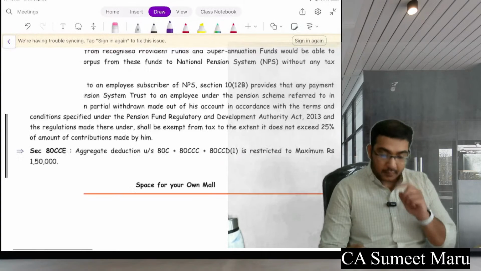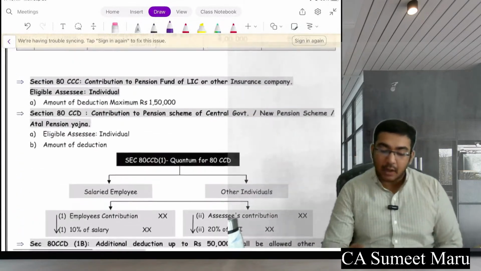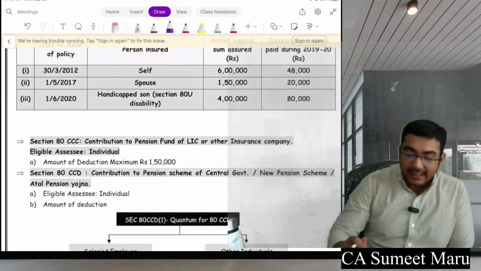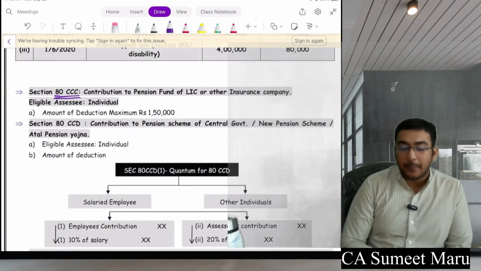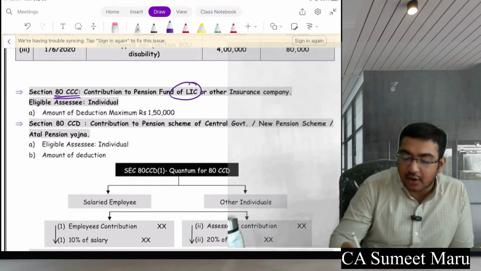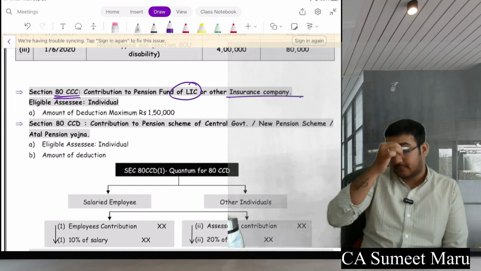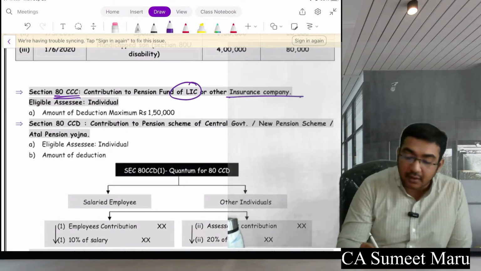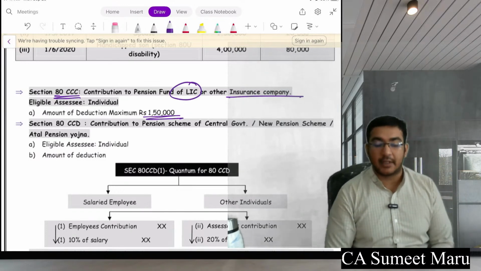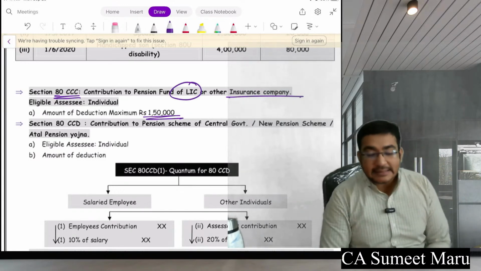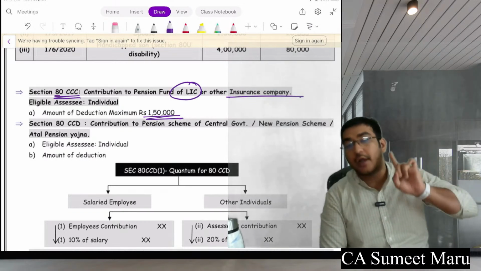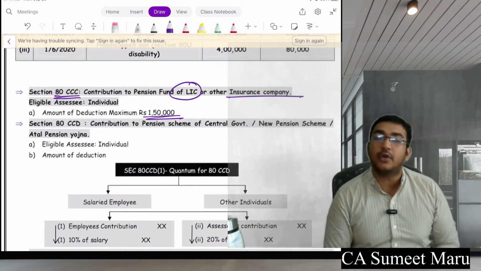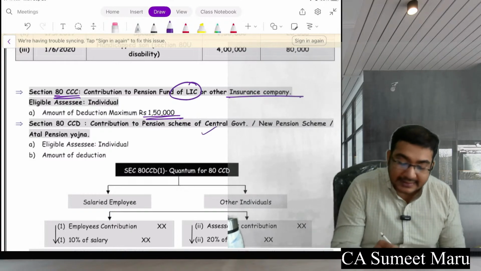Further, in this mall, there is one more shop with the name 80CCC. Contribution to pension fund of LIC or other insurance company. And here another 1,50,000 deduction is available. Now please remember, 80CCC is contribution to pension fund of LIC or insurance company. If you contribute to the pension of central government, it is 80CCD.